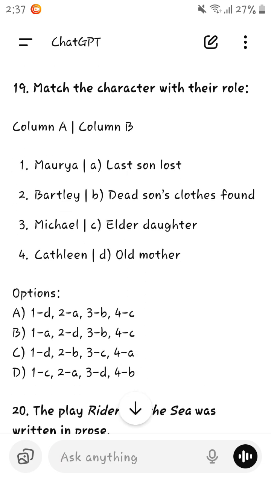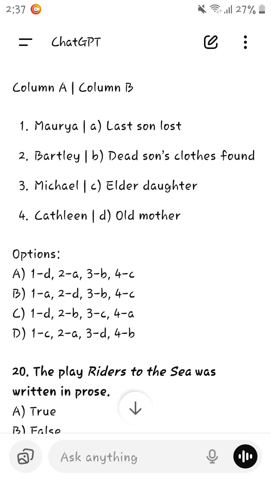Match the character with their role. Who is Moria? Moria is the old mother. Bartley was the last son lost. Michael is the dead son whose clothes are found, and Kathleen is the elder daughter. So the answer is option number 1, A.